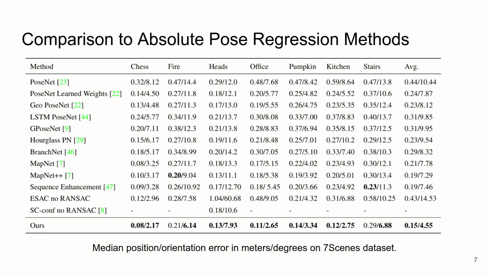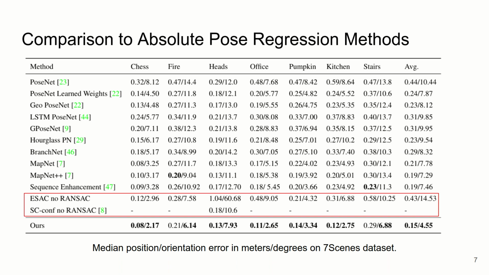We compare our method to several other CNN-based methods for pose regression. We report median error of each scene of the Microsoft 7 scenes dataset in meters and degrees. Our method significantly outperforms all other methods in terms of orientation error. Our method also performs best in position error in all but 2 cases. We report the average error on all scenes, which shows the significant decrease in error achieved by our structure-aware pose regression approach.